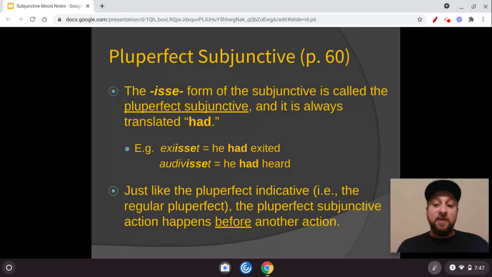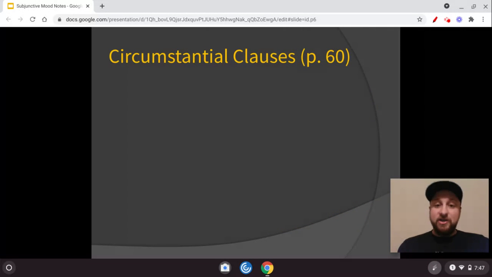We did this with perfect participles, active and passive. Those actions happen before the other action in the sentence. That's really what these things indicate. Present participle, perfect participle. The pluperfect subjunctive now means that the action happened before the other action in the sentence.